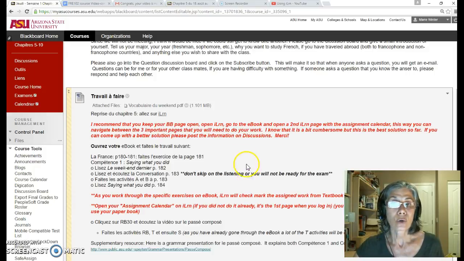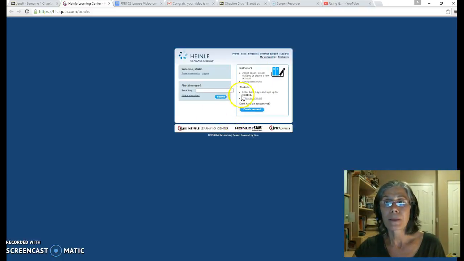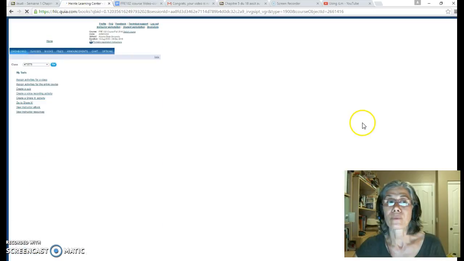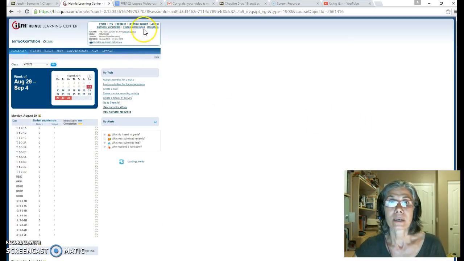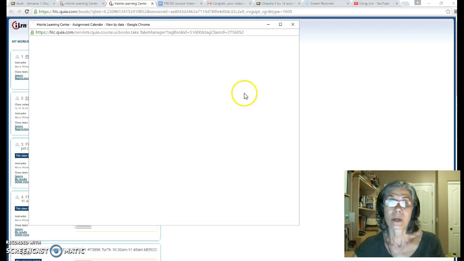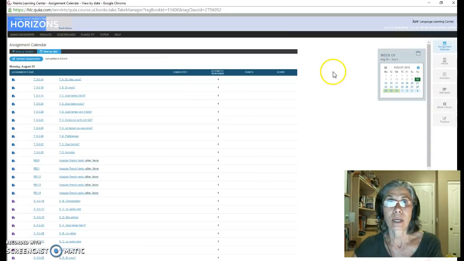All right, so keep that page open, and then when you click on iLearn, you're going to go into your own page. Okay, here is mine, but here you go. You would not have all those steps. You know, it's different for me. I have my instructor page on iLearn, and then I can get into a student page too. So this is what it would look like for you. Okay, it would look like that.